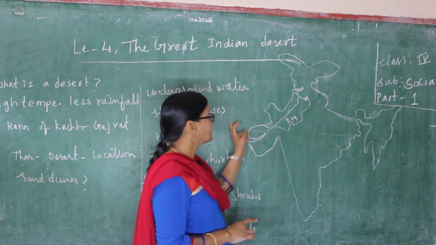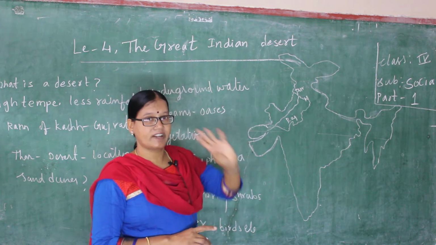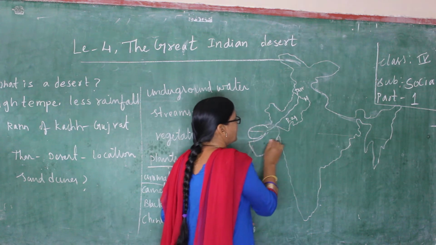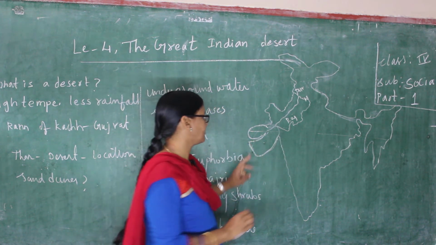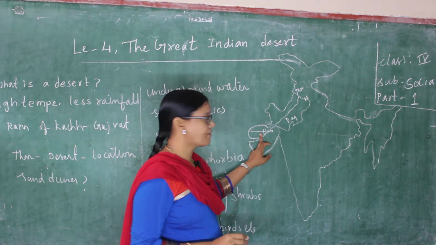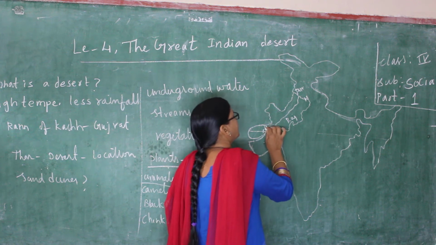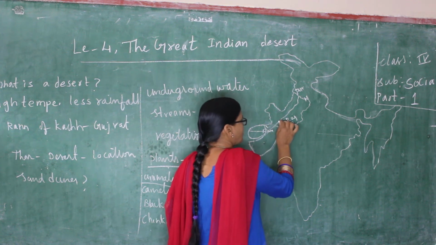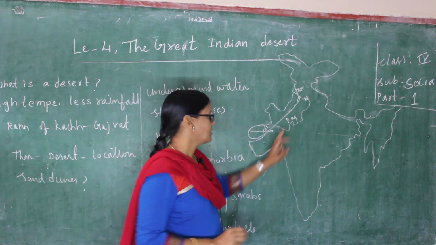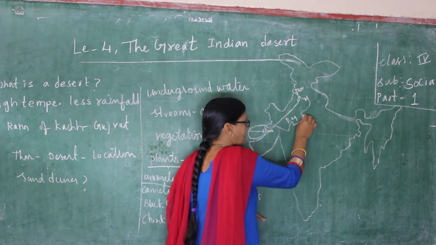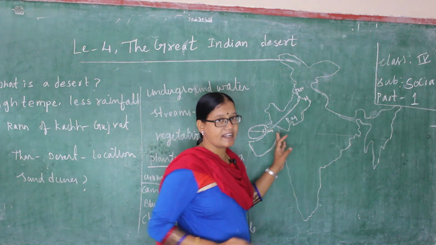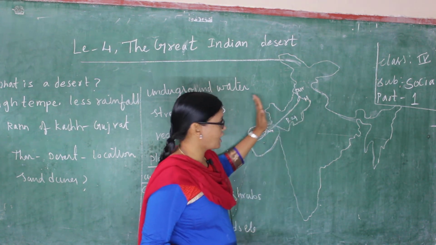See here, where is this Great Indian Desert located in our India? Here, this is the India map. Which state is this one? Gujarat. Here is a place, Rann of Kutch. This great desert is located from Rann of Kutch to the western part of Rajasthan, the border of Haryana. You all know Rajasthan is the biggest state in our India. So this great desert is located in the western part of Rajasthan.